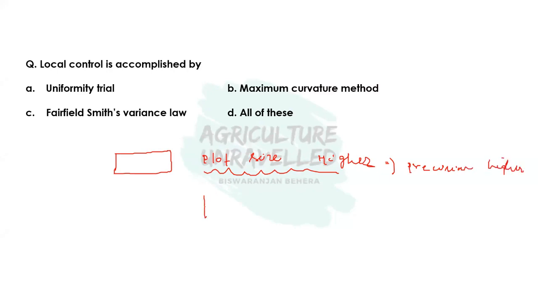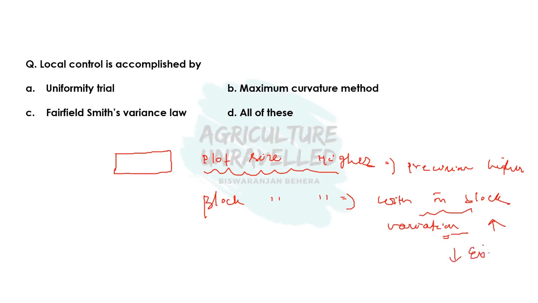And when the block size is more, then within block variation will be more, and our principle says that within block variation should be minimum and among block variation should be maximum. So if the within block variation is increasing, it will reduce the experimental precision or increase the experimental error. Block generally consists of different plots.